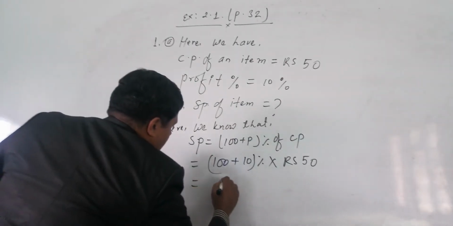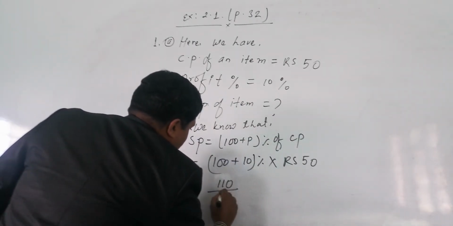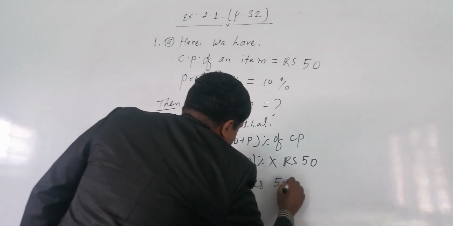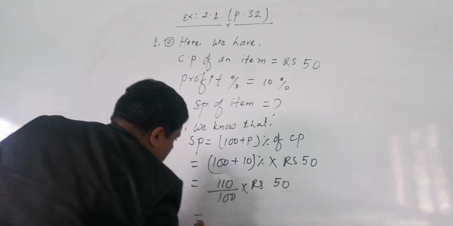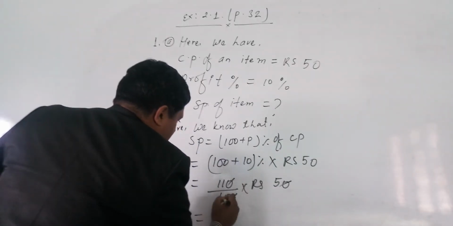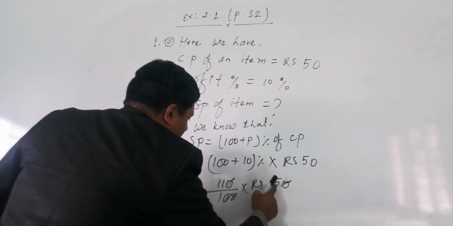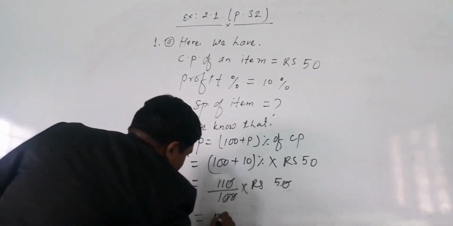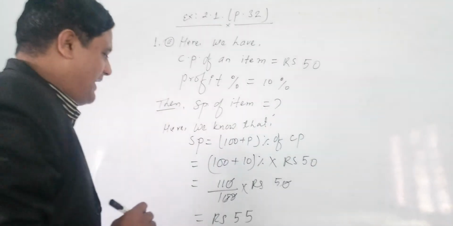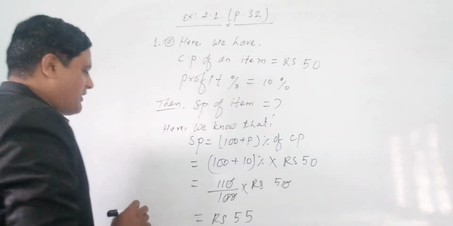Equals 110 by 100 into rupees 50. Now do the calculation. This 10 cancels, this 10 cancels, 11 into 5, rupees 55. Rupees 55 is our required answer.